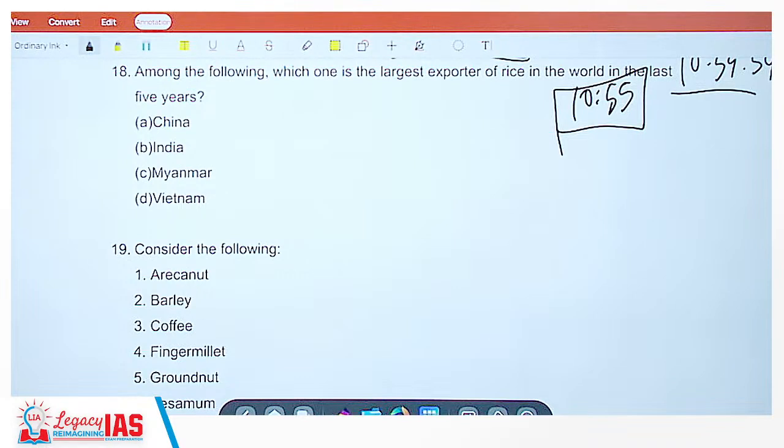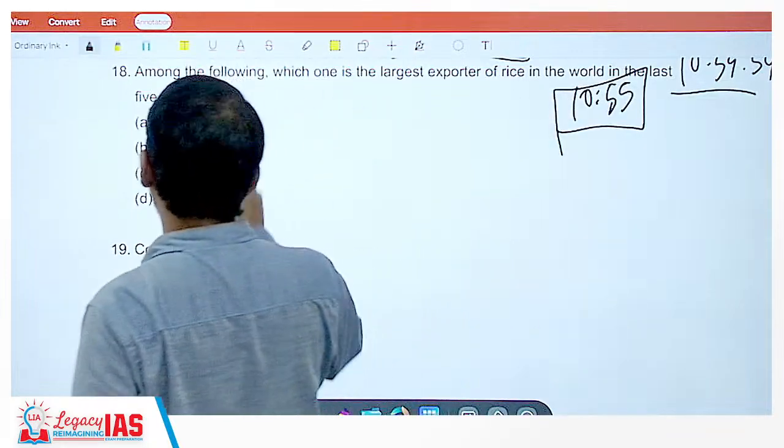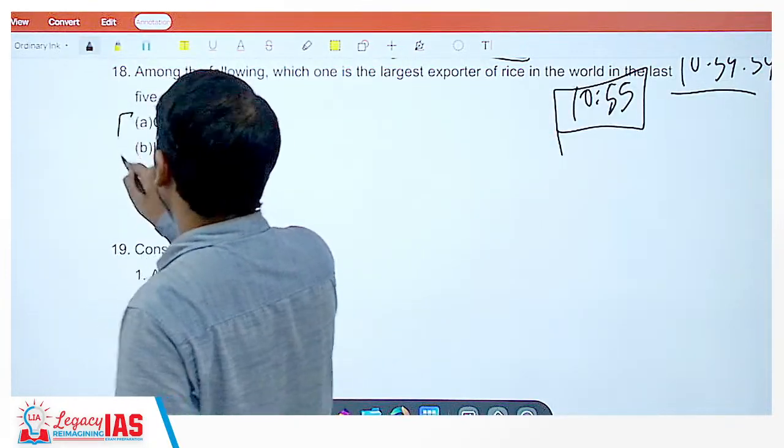Among the following, which one is the largest exporter of rice in the world in the last 5 years? Largest exporter of rice in the world in the last 5 years. Now, Vietnam, Myanmar will not be there. It is between India and China.